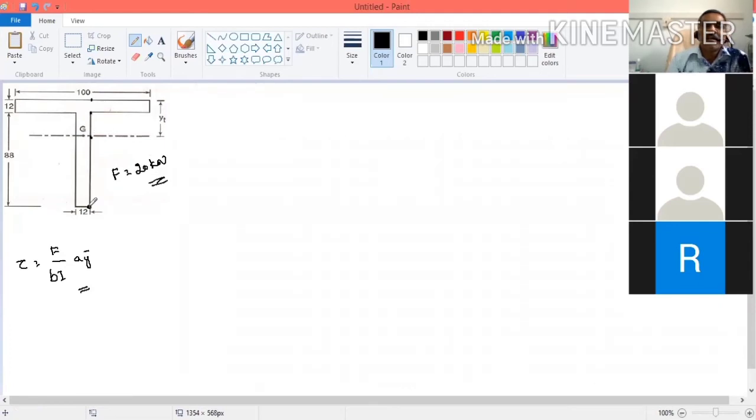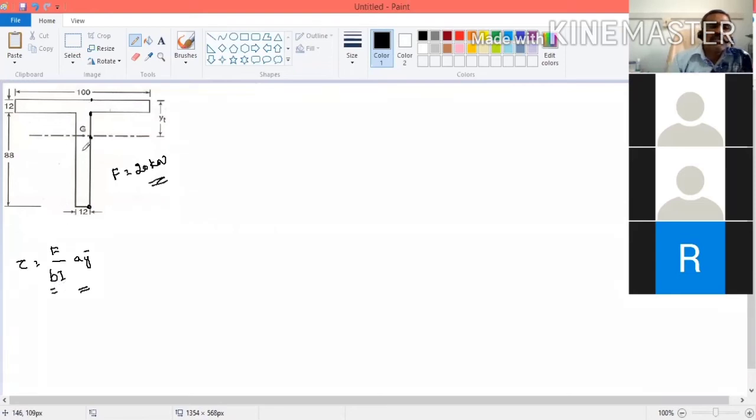These are all the different points I am going to calculate the shear stress. At this point, at this point, at the neutral axis, and this point. If you calculate shear stress at this point, when you substitute the value of B, here you will get 2B.